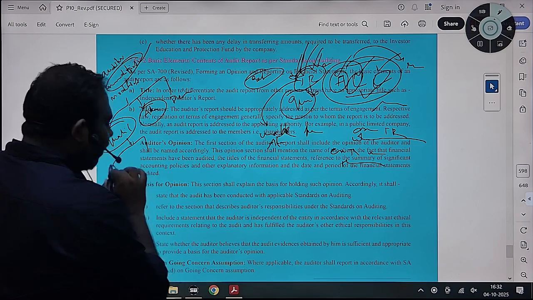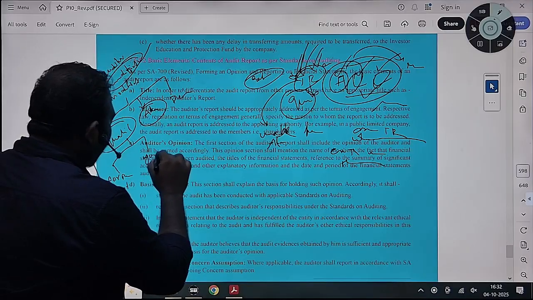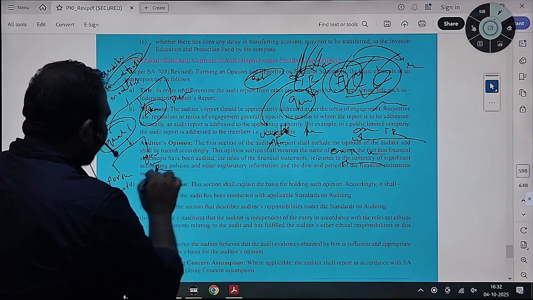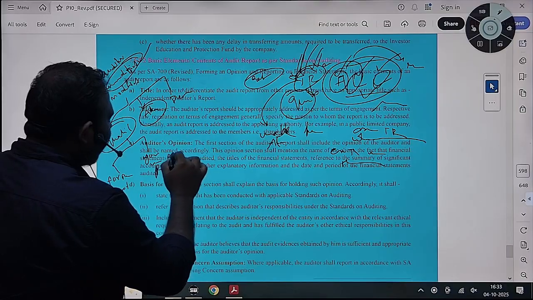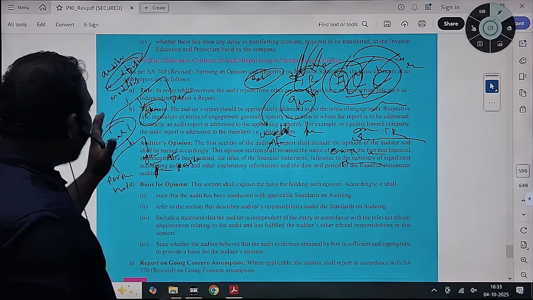If your material misstatements are not pervasive, or you are not able to obtain audit evidence for a particular area, then you will express a qualified opinion.